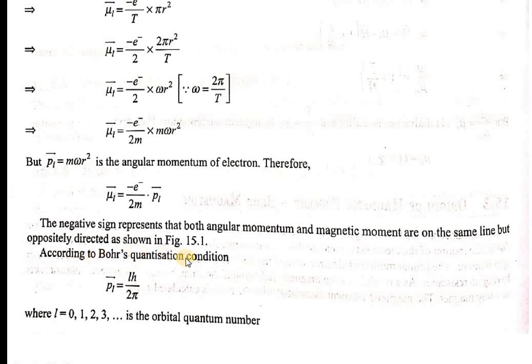According to Bohr quantization condition, this angular momentum PL is equal to l h by 2 pi, where l takes the values of 0, 1, 2, 3 and so on, and is the orbital quantum number. l is nothing but your orbital quantum number. So this is the rule of Bohr quantization condition: PL is equal to l h by 2 pi. Substitute the value of PL in the above equation.